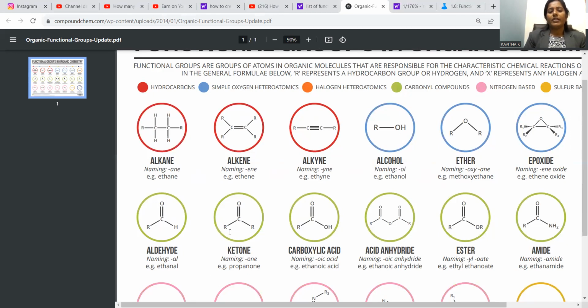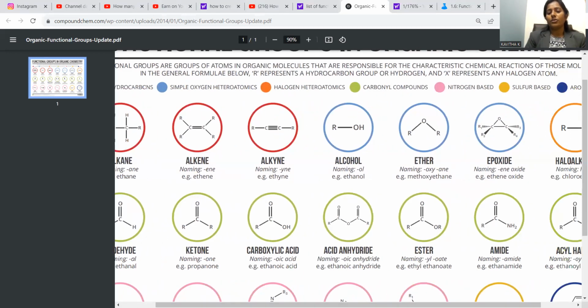Ketone, where you can find the difference. If you have RCH double bond O, that is aldehyde; RCR bonded with double bond O is ketone. Propanone is the example. Carboxylic acid, where C double bond O OH is present, carboxylic acid you have to pronounce. Carboxylic acids are the organic acids which are strong in this category from the organic point of view. Acid anhydrides are taken from the carboxylic acid, wherever carboxylic acid is dehydrated and converted into anhydride form.